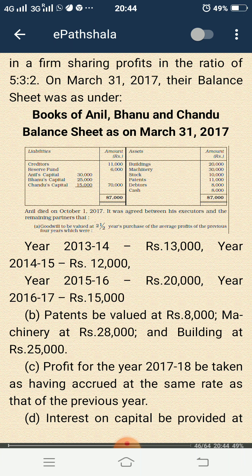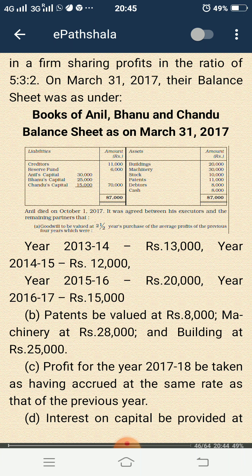So now we have to calculate. I told you, at the time of retirement or death, we have to calculate and give the deceased partner's share of profit or loss up to the date of death, and that profit will be calculated on the basis of last year's profit.